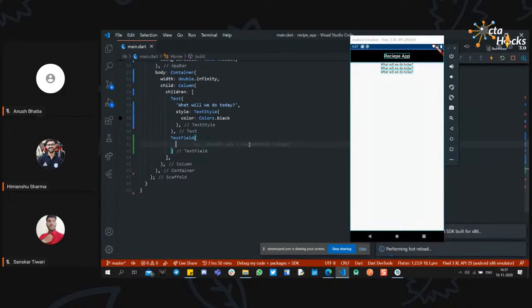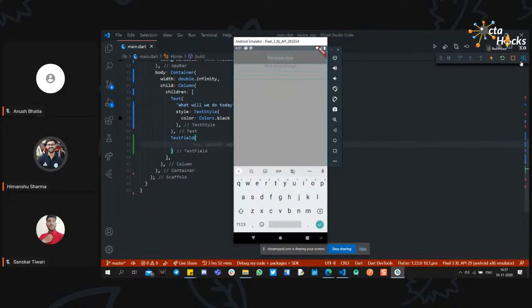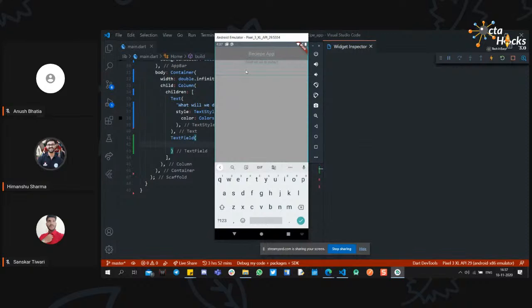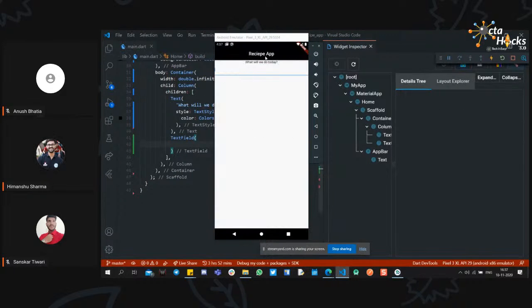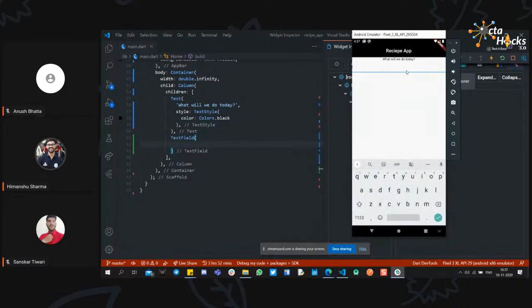If I just save it, you can see the text. I will remove the dev tools first because you cannot see the text field border. So this is the text field. If I tap on it and write something, okay, now we have a text and a text field.